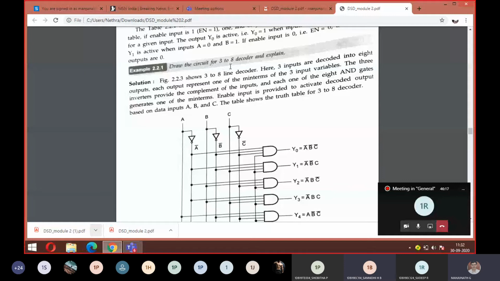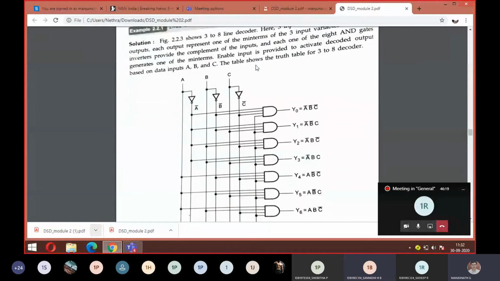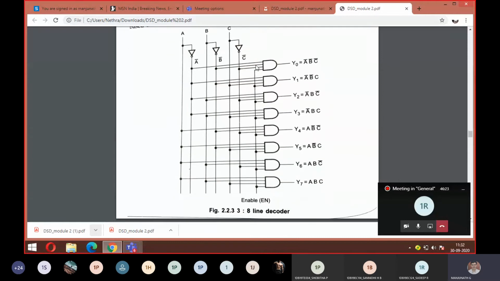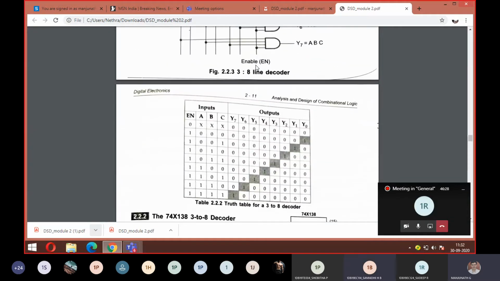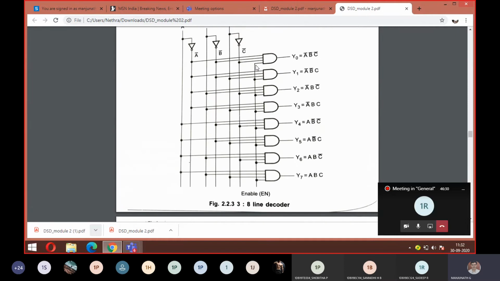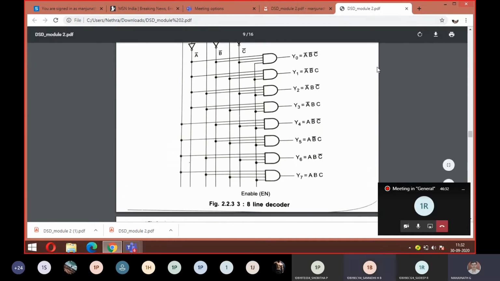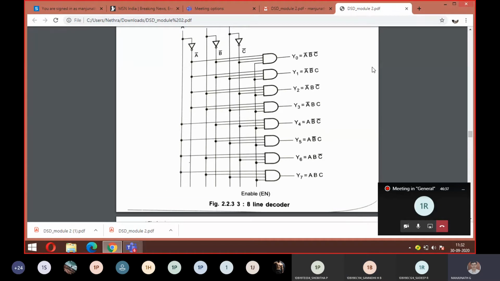Draw a circuit for a 3:8 decoder and explain. The explanation part is how many inputs, how many outputs, and how to plot a truth table. That will be the explanation. So just verify the expression and the diagram. Is it matching? Yes, sir. So this is your 3:8 decoder.